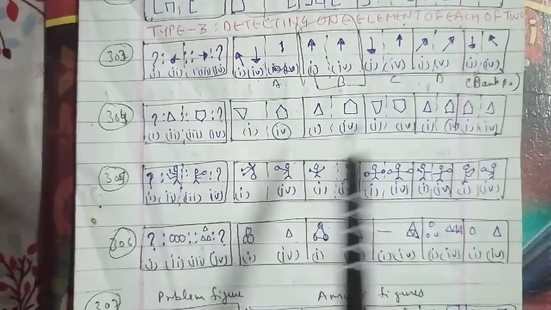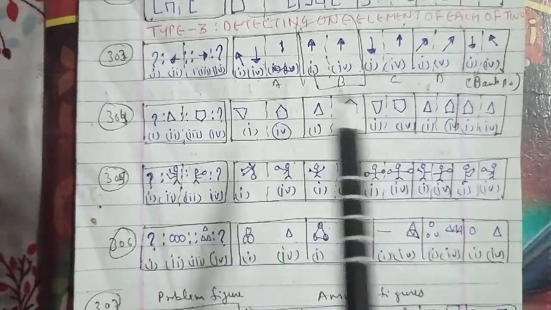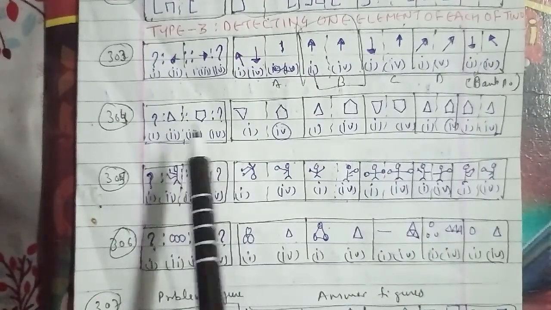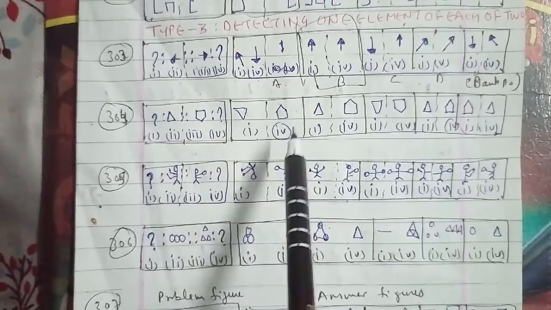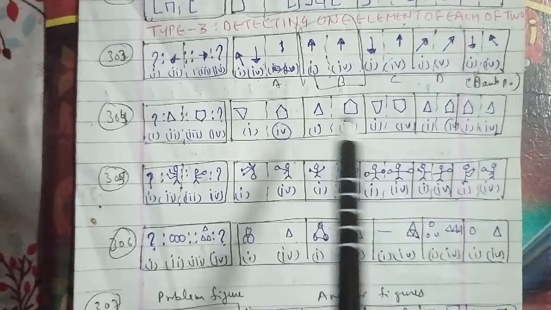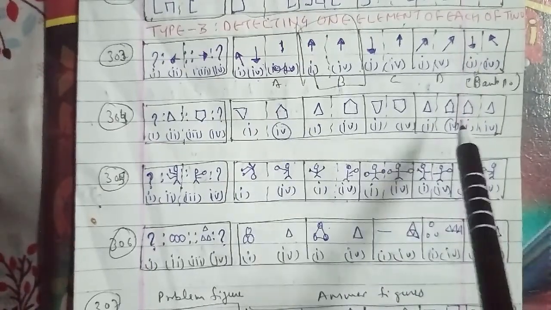In this type of question, as you can see, there is a triangle and there is a pentagon as well, where the second is an inverted and diminished image of the first. So we can say that the first figure, A, will be the right answer for this question as well.